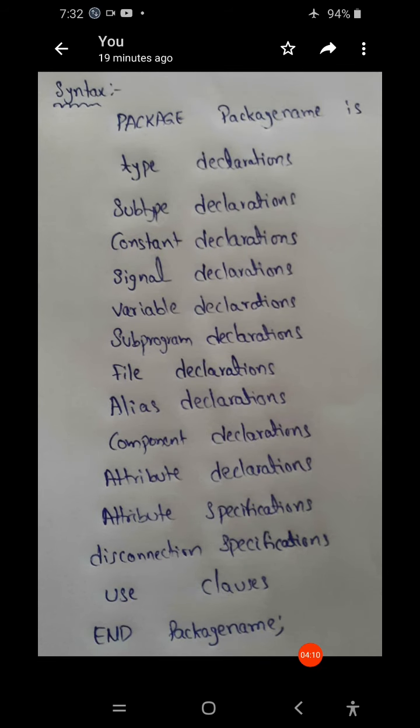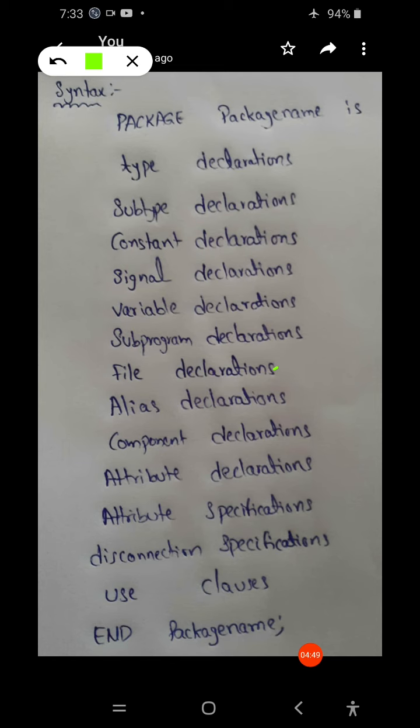First it has to start with the package keyword, then the package name is. It can store common declarations like type declarations, subtype declarations, constant declarations, signal declarations, variable declarations, subprogram declarations, file declarations, alias declarations, component, attribute, attribute specifications, disconnection specifications, use clauses, and end package name.